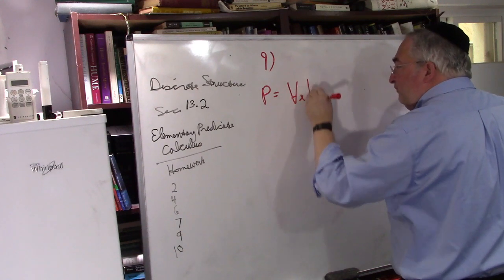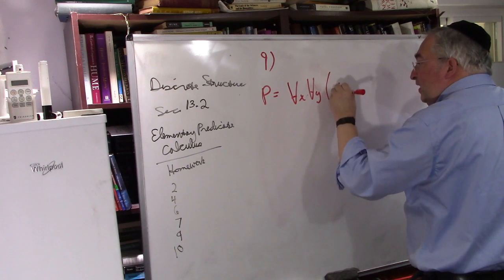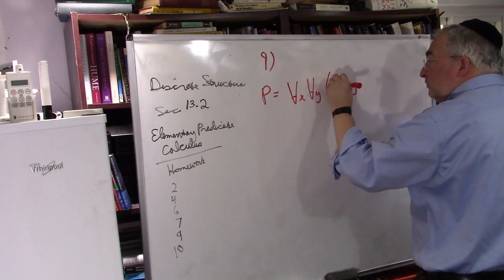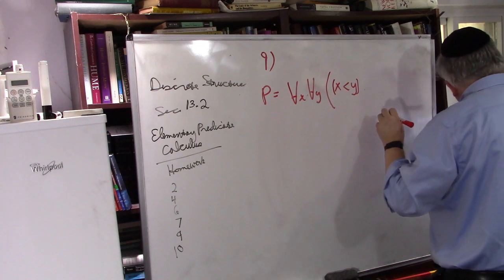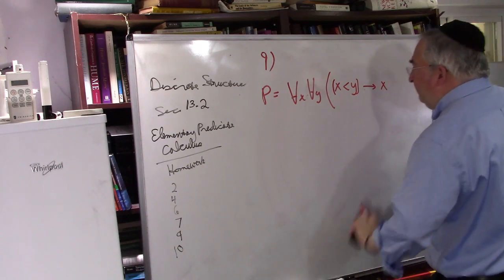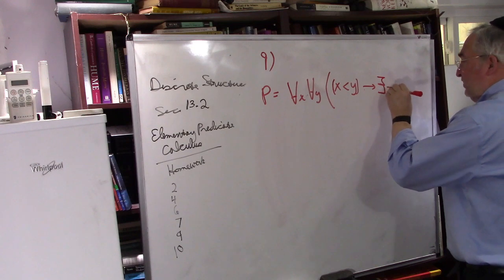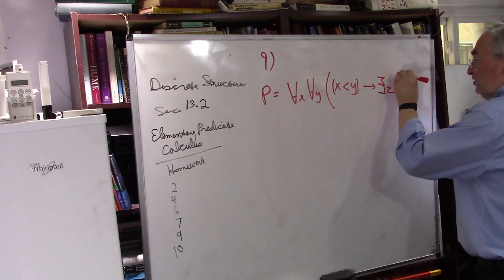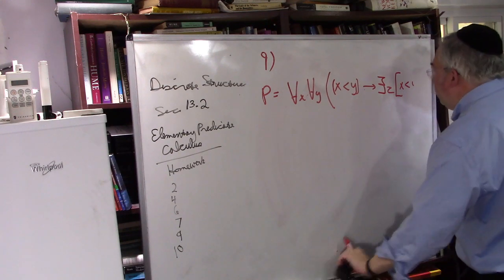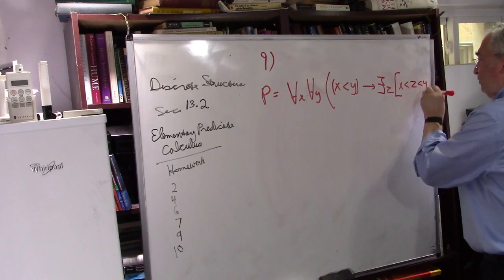For all x, for all y, if x is less than y, that implies there exists a z such that x is less than z, which is less than y.